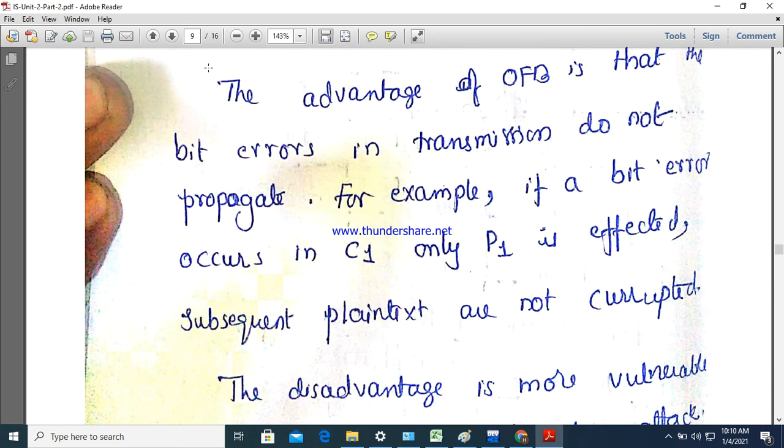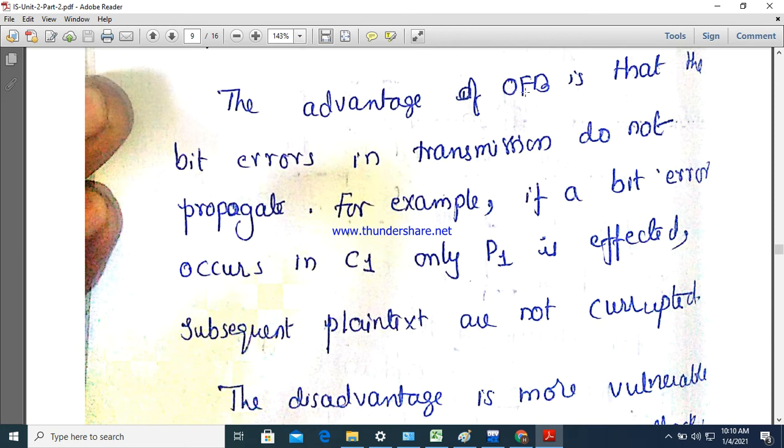The advantage of output feedback is that bit errors in transmission do not propagate. That is, if any bit is in error in C1, the cipher character C1, so that will affect only the plain text one, but it will not affect the next levels.